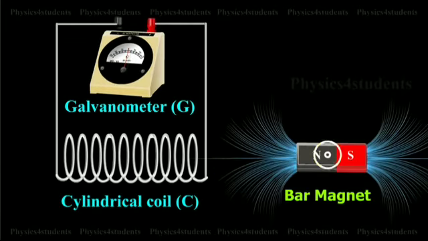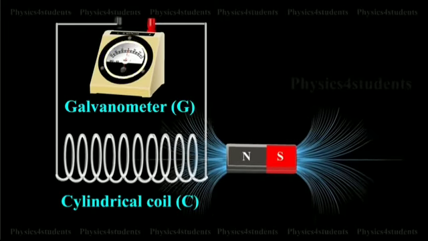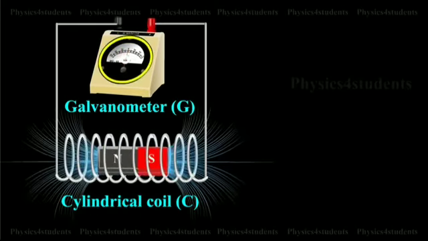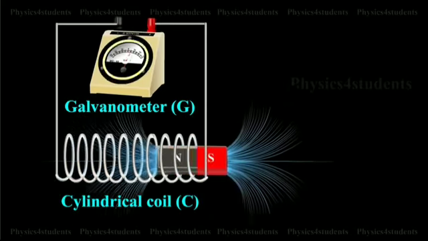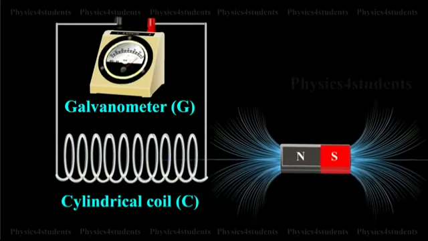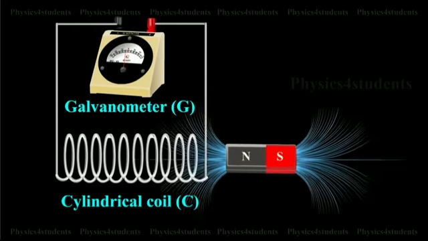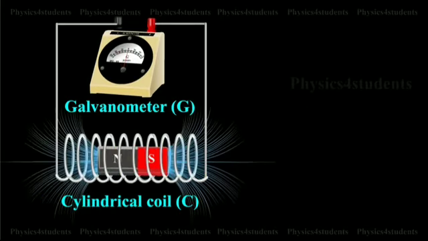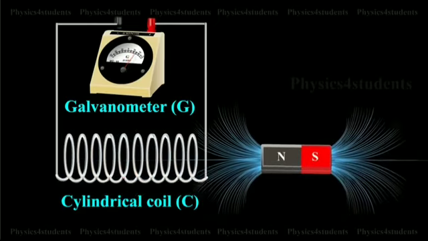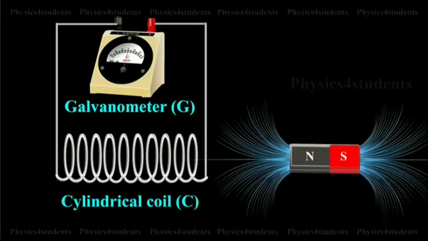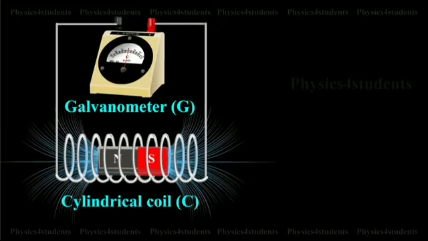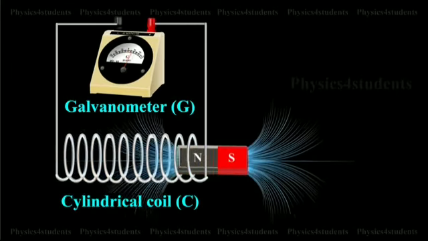If the magnet is kept stationary inside the coil, the galvanometer does not indicate deflection. The bar magnet is now withdrawn from the coil. The galvanometer again gives a momentary deflection but in the opposite direction. So, the electric current flows in the opposite direction. Now, if the magnet is moved faster, it gives a large deflection due to greater current in the circuit.